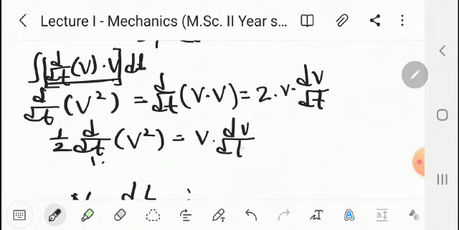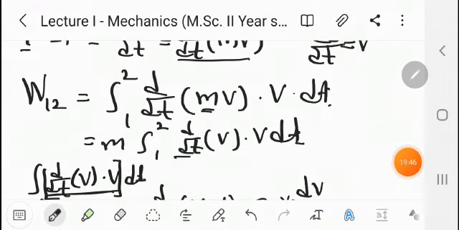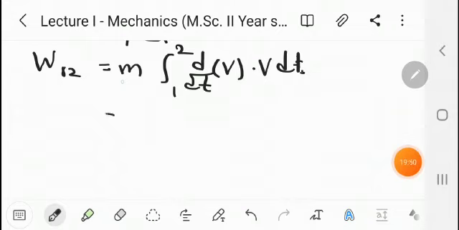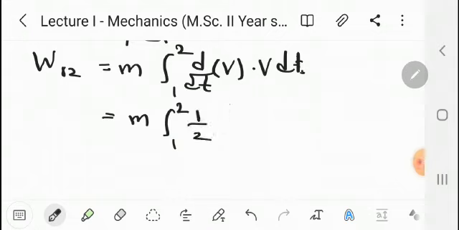We put v into dv by dt equal to 1 upon 2 d by dt of v square in this integration, that is equal to m into integration from 1 to 2 of 1 upon 2 into d by dt of v square into dt.